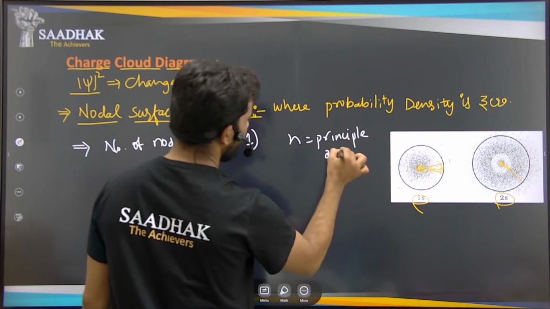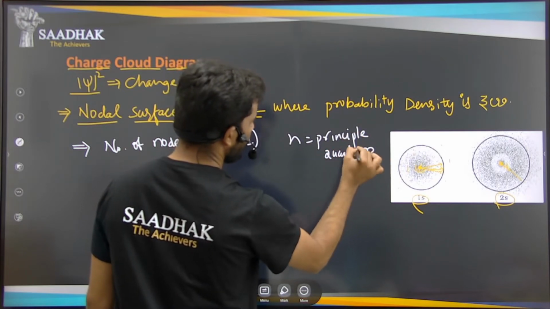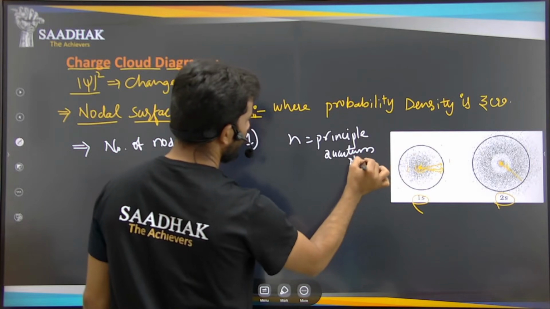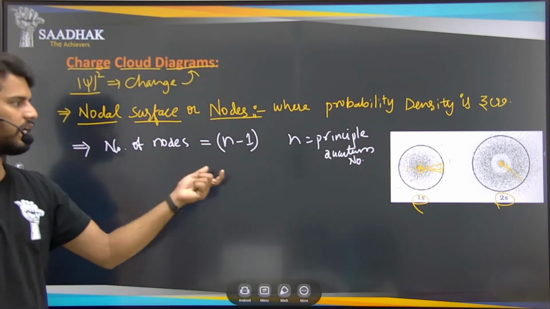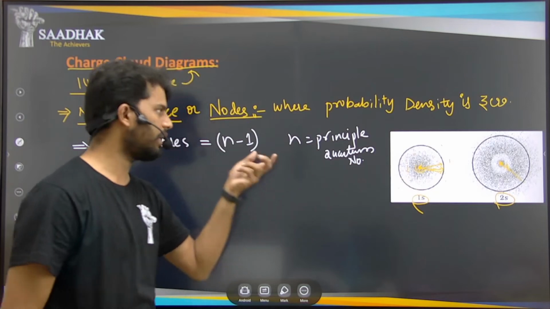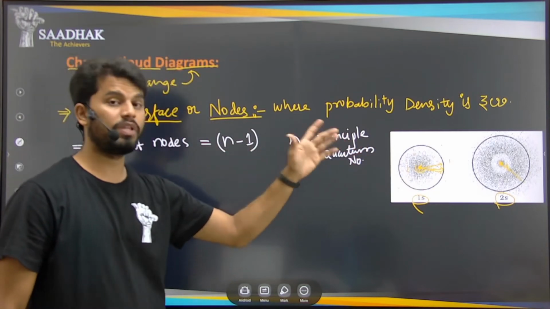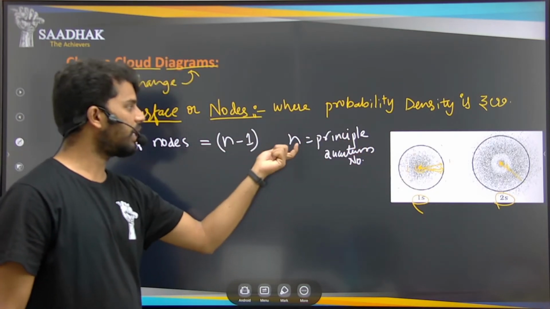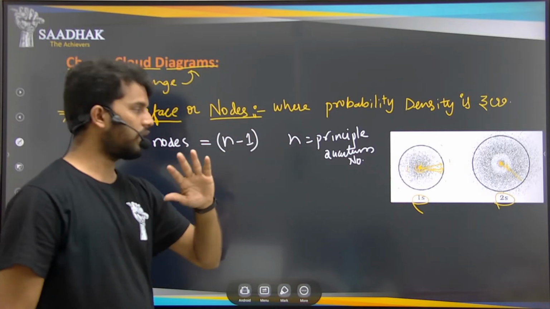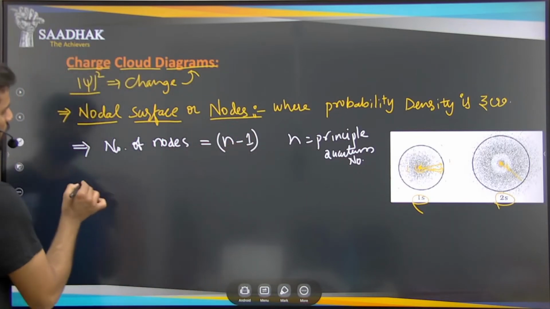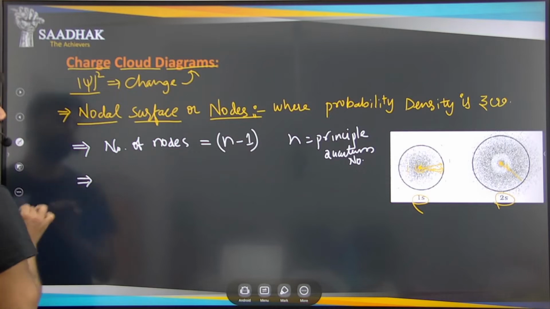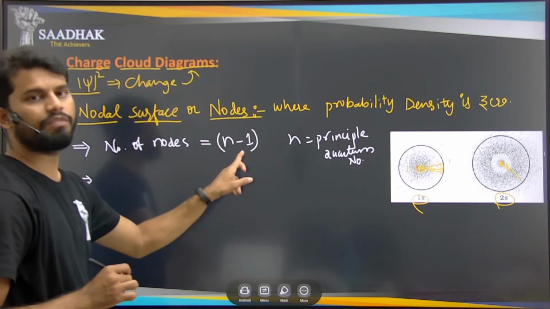Principal quantum number, right? We know that in the hydrogen atom, for the 1s and 2s orbitals, we only have n, which means the shape of the orbital is decided by the principal quantum number only, right? So that is nothing but n minus 1. So these number of nodes, right? The number of nodes that we can find out easily.